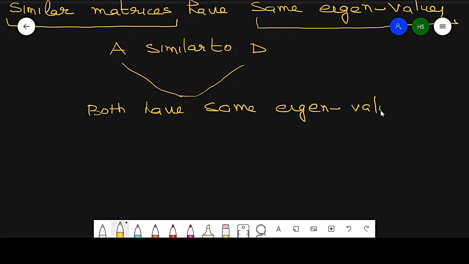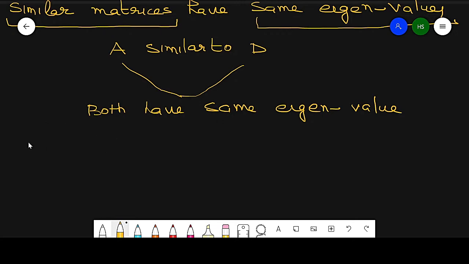So the eigenvalues of A are also the eigenvalues of D. So lambda 1, lambda 2, lambda 3 up to lambda n are the only eigenvalues of A.